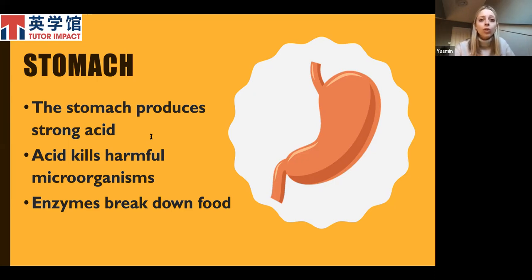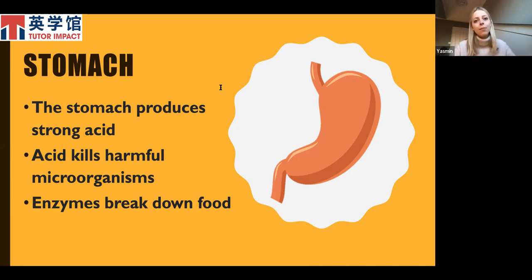But the stomach also contains special enzymes. We won't go into too much detail on what these are for this video, but enzymes are another, chemical mechanism for breaking down food. Enzymes are important for breaking down the food further so that it can be absorbed into the body. So they're a second stage, with the teeth being the first one, and then you have the enzymes breaking it down in the stomach.